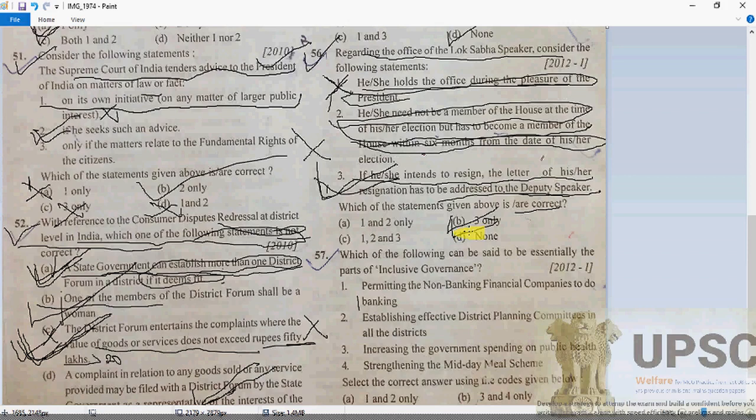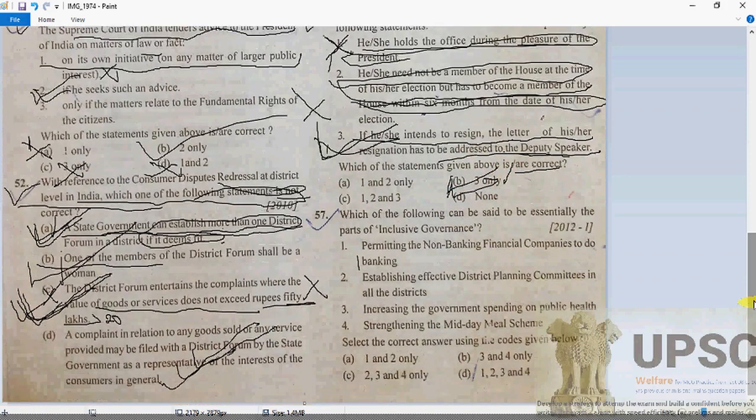One thing to inform you: if the Lok Sabha Speaker wants to resign, the letter of resignation has to be addressed to the deputy speaker. I remind you, friends, because it's a very important fact that is repeated many times by UPSC, by Staff Selection Commission, and by the Railway Recruitment Board also.